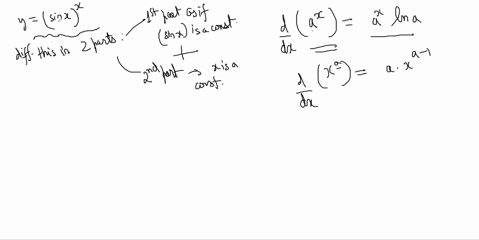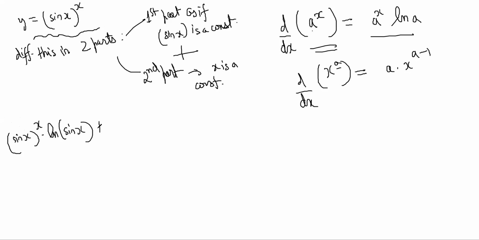So I will do it now. Let's say if sin x was a constant, then the function looks like a power x, no? So the differentiation of a power x would have been a power x ln a, right? It would be just sin x power x ln sin x, right? Correct?